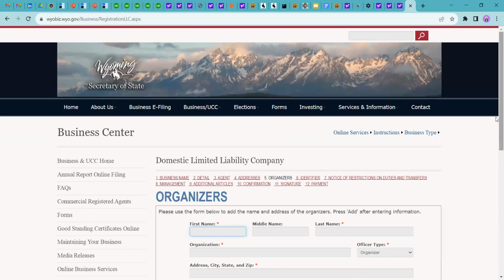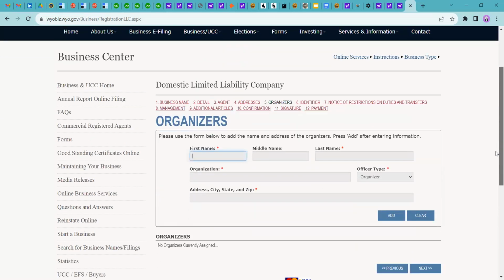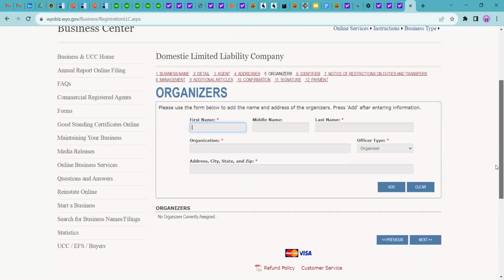Okay, moving to the next step. Now here you need to add the list of organizers. An organizer is a person who helps you form the entity. You can say it is equal to an incorporator. An incorporator is a person who incorporates the entity, so organizer is the same. For now, I am the incorporator, so I am adding my details with address.